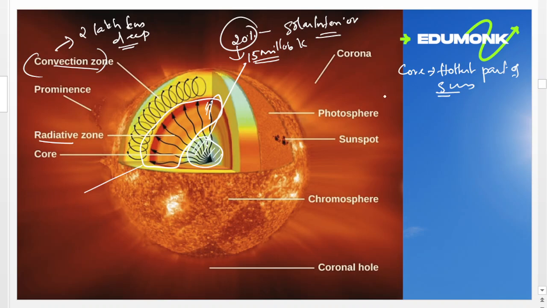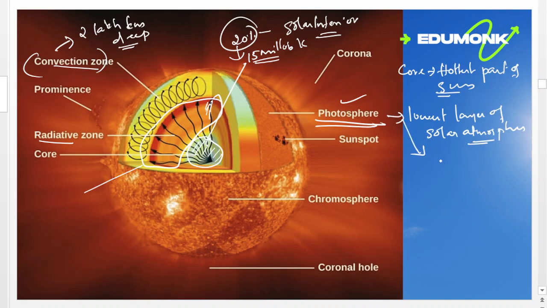Here we have to understand some parts of the Sun. First, we have to understand what the solar photosphere is. It is the lowest layer of our solar atmosphere, and also the visible surface of our Sun.